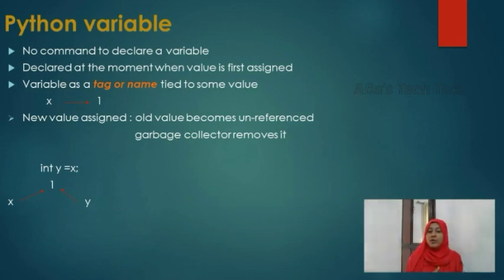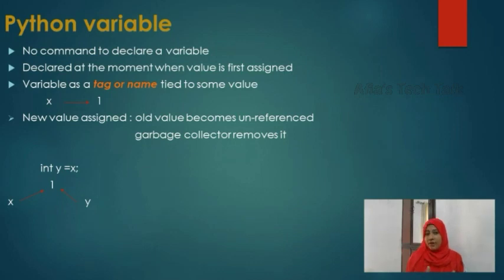And if we write y equal to x, where x was assigned before as x is equal to 1, right? Here, while coming into the program, we write y equal to x. That means x and y will be pointing to the same data value 1. In Python, a variable is a tag or a name, as we have already discussed.